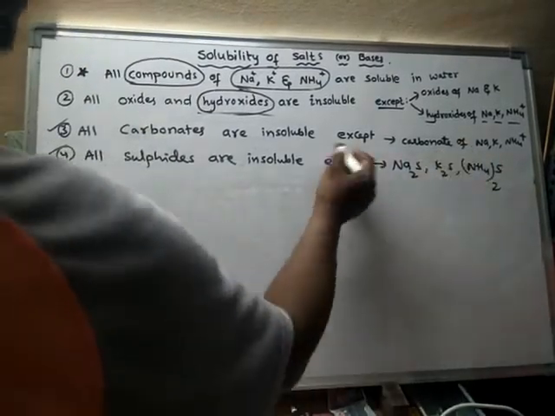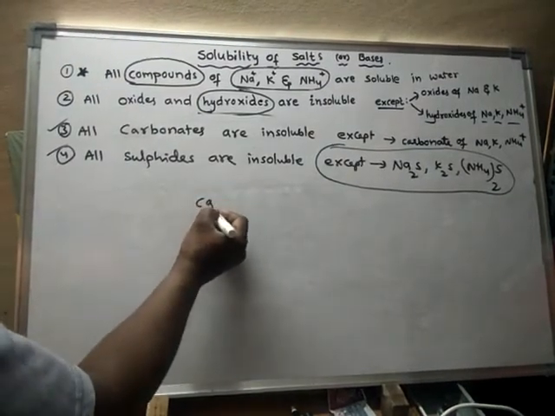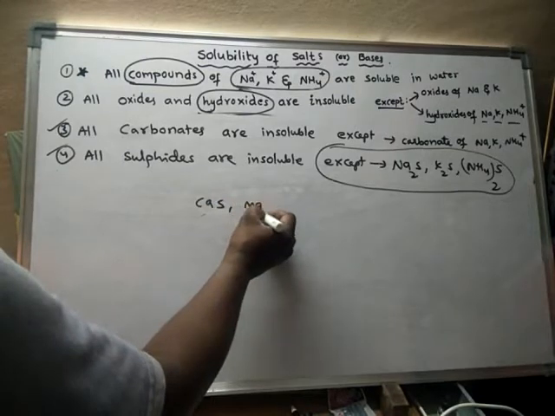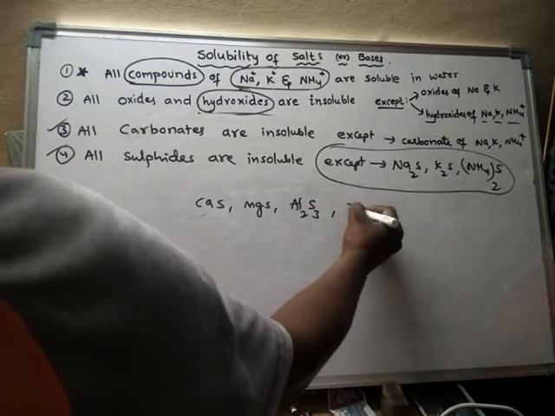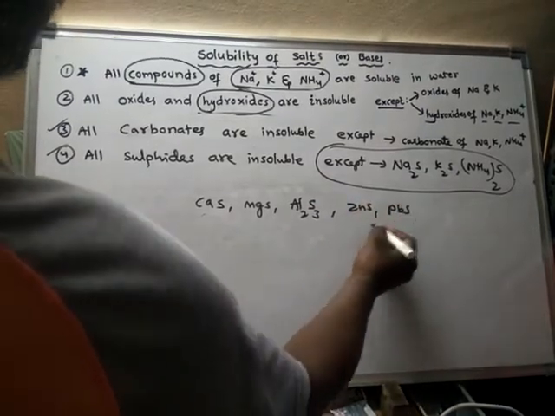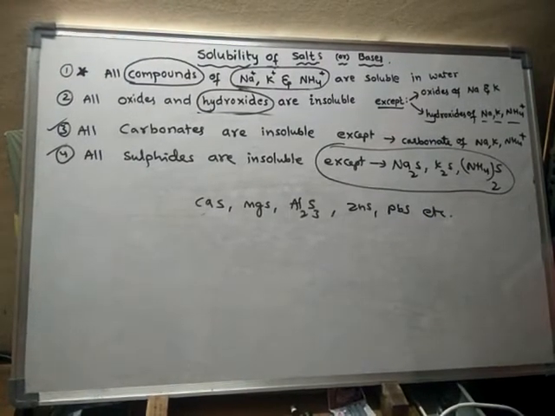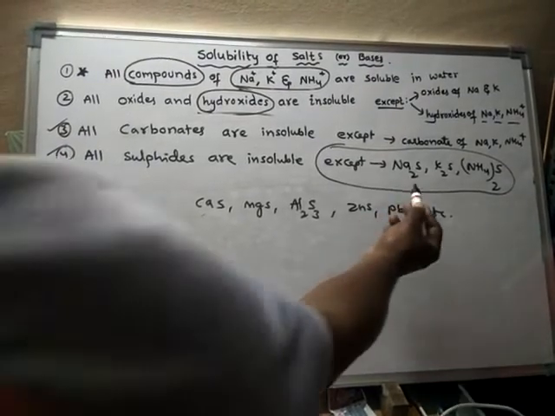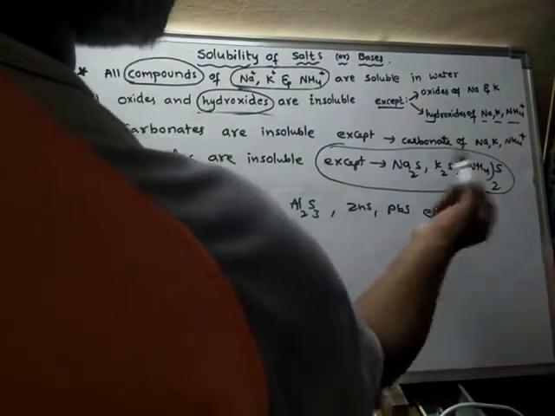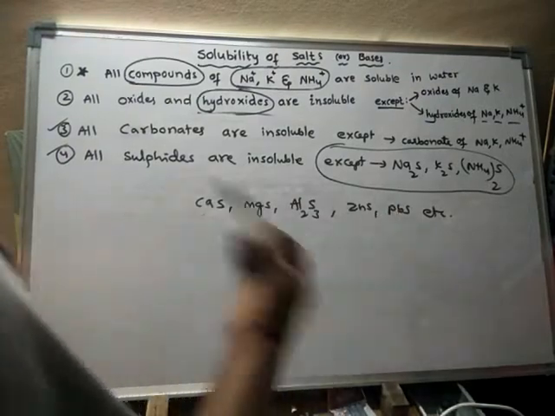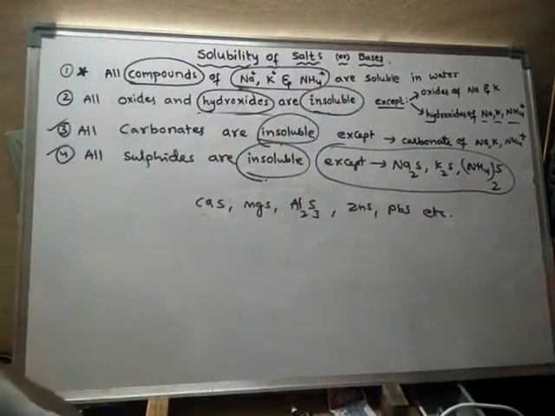All other sulfides are insoluble in water, maybe calcium sulfide, magnesium sulfide, aluminum sulfide, zinc sulfide or lead sulfide. These three are soluble in water, and all other sulfides are insoluble.